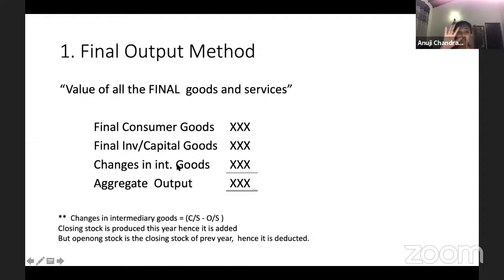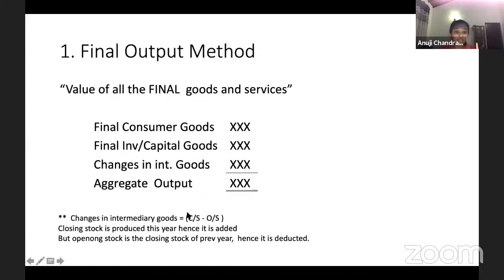We don't take the final value. These are intermediate goods. That means these are the products which are in the process of making. These are not final goods. These are yet to be finalized. So it is important to pay attention to this.